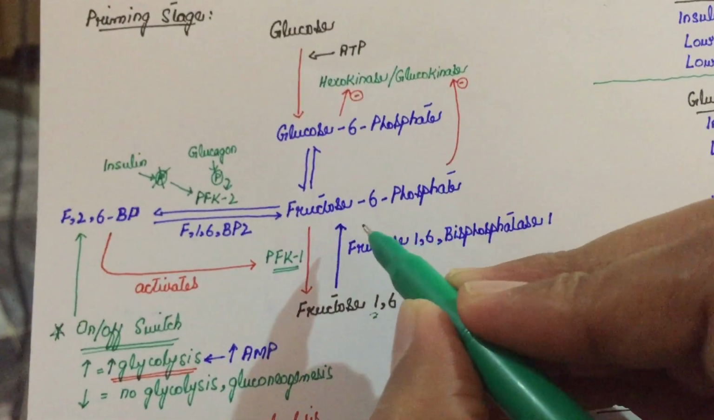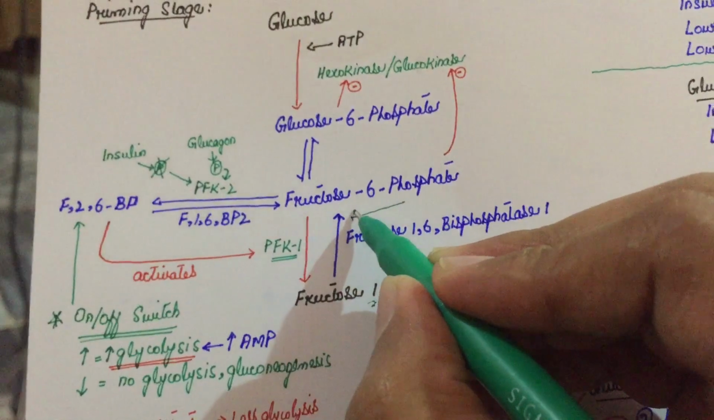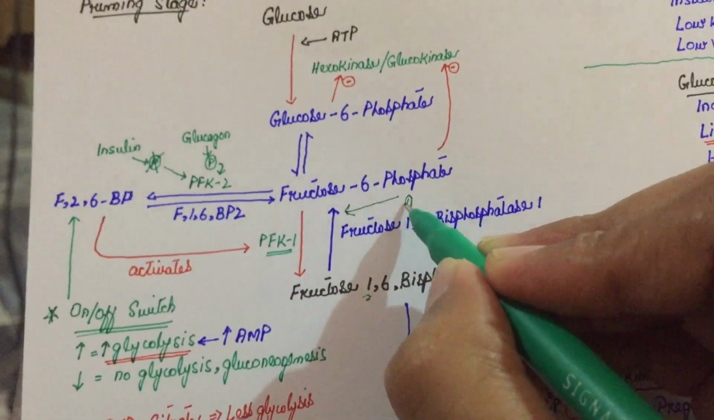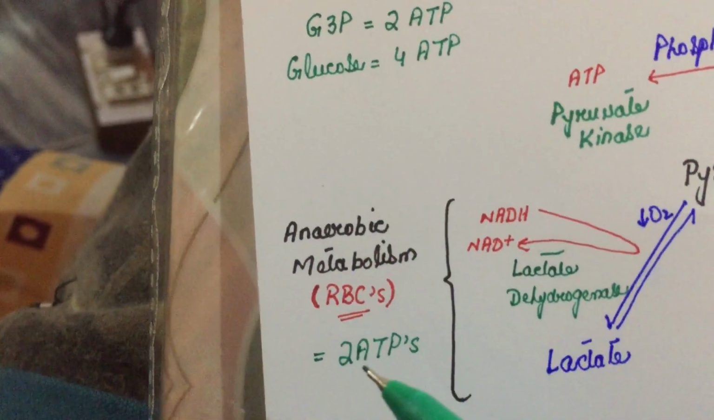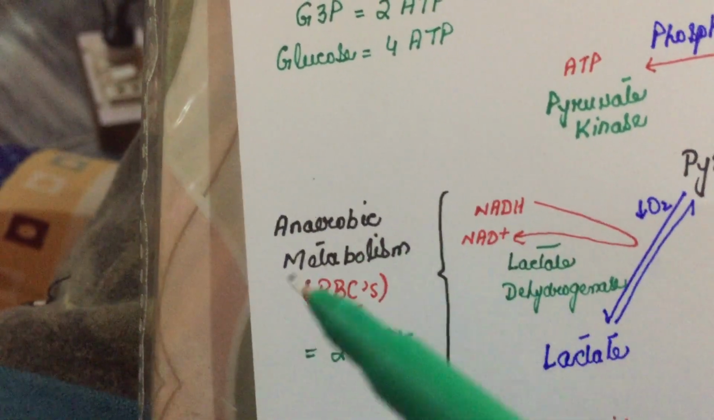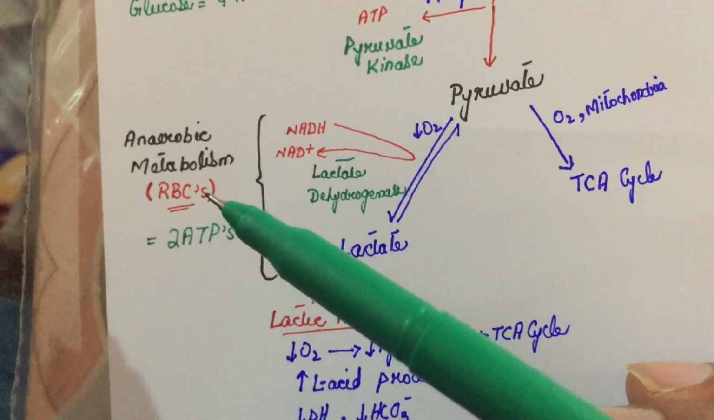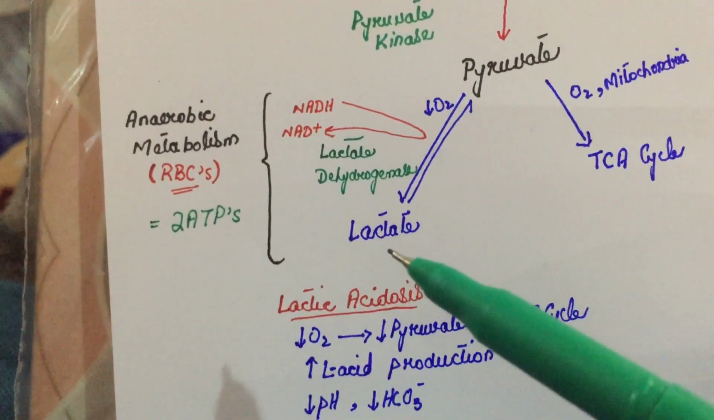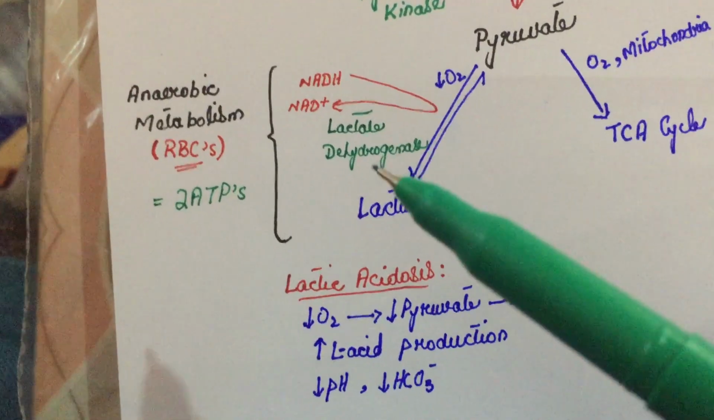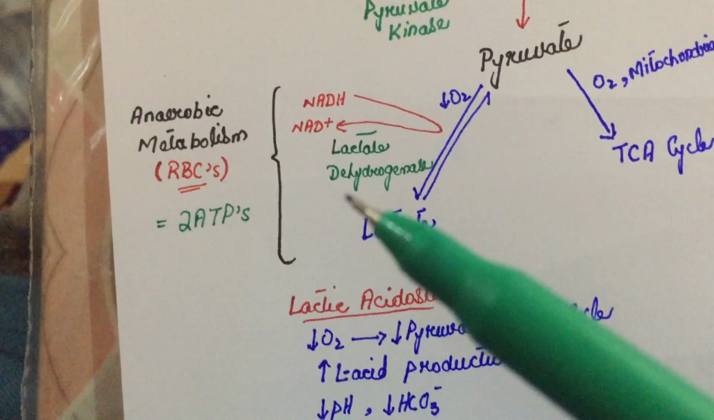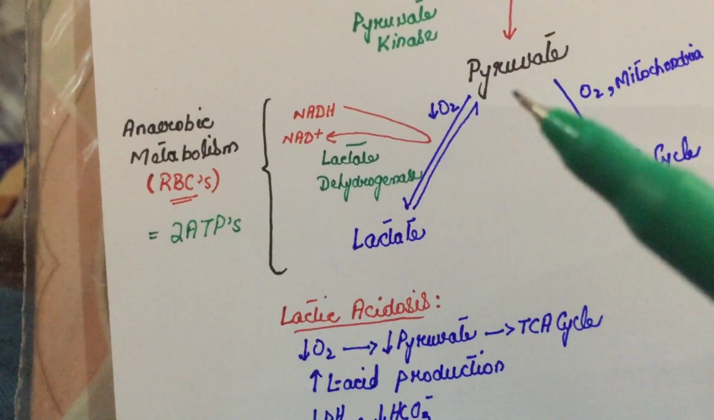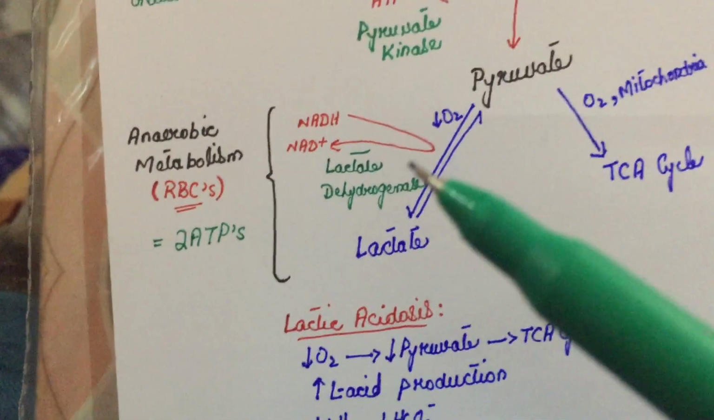I should write here: 2 ATPs were used and 4 ATPs were produced. So in anaerobic metabolism, the net profit is 2 ATPs. So red blood cells have a production of only 2 ATPs. And in this anaerobic metabolism, pyruvate is converted into lactate by an enzyme called lactate dehydrogenase. So people who have lactate dehydrogenase deficiency, their pyruvate is either converted into the TCA cycle or their pyruvate is stuck here.